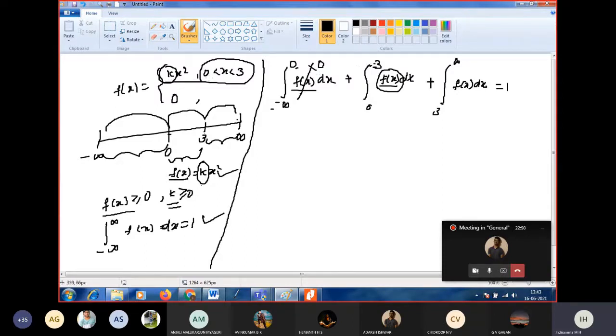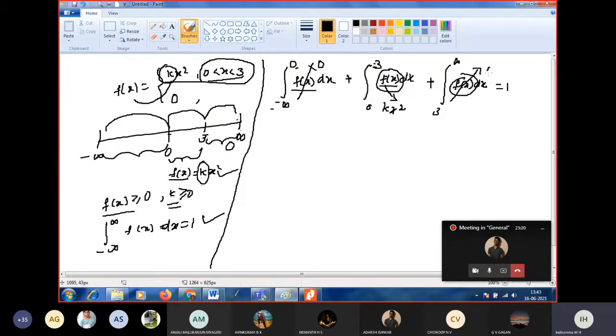They are given that f of x takes the value kx square in the interval 0 to 3. So in the interval 0 to 3, f of x is kx square. What is f of x in the interval 3 to infinity? It is also 0.